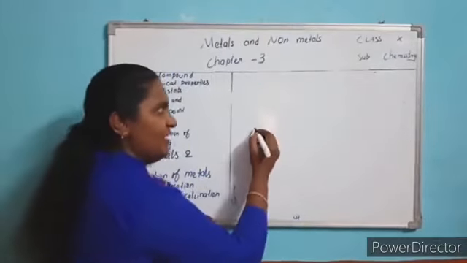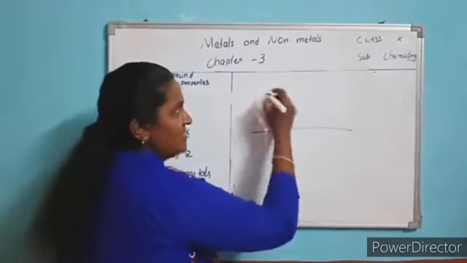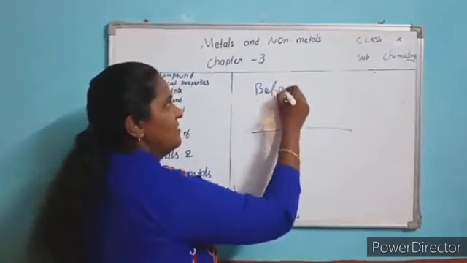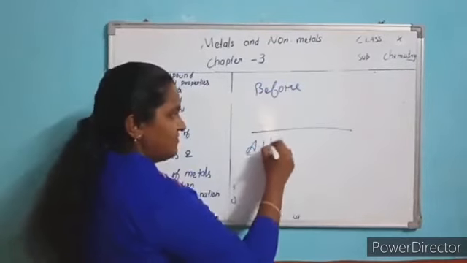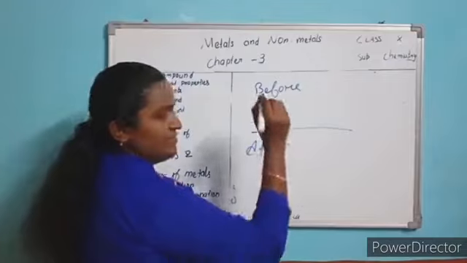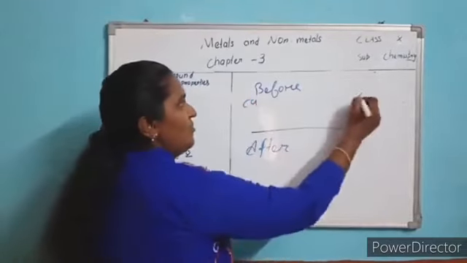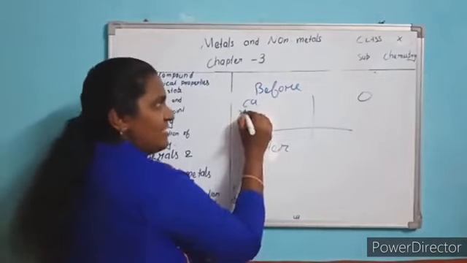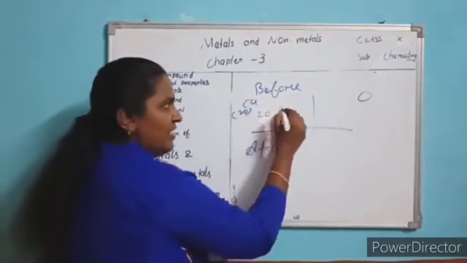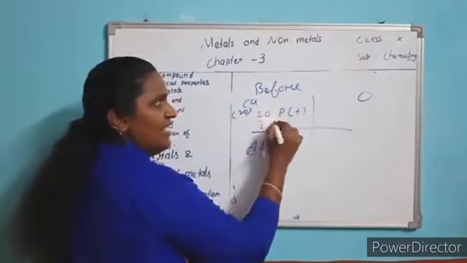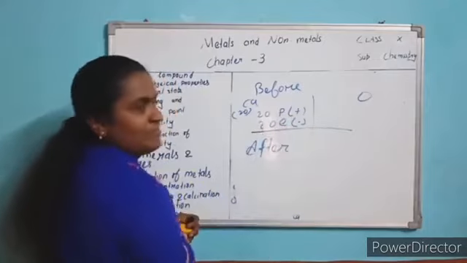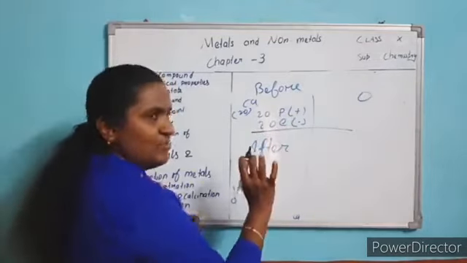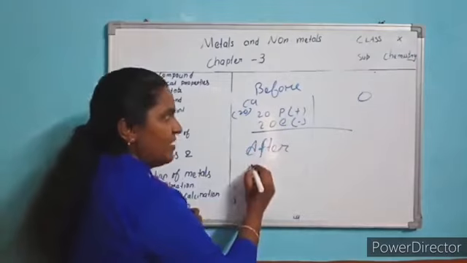Once again I am writing to make you sure. Now calcium: earlier, this is before, this is after. Before, calcium has atomic number 20, so 20 protons, that is plus charge, and 20 electrons, that is minus charge. Understood? To attain stability, now what happened?